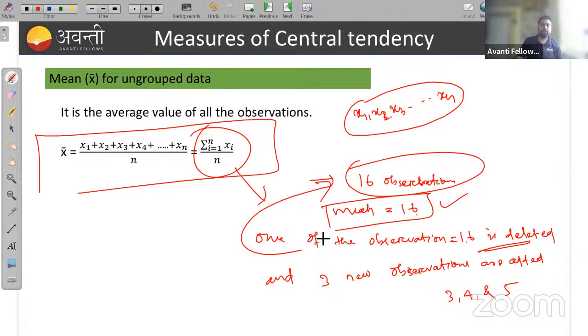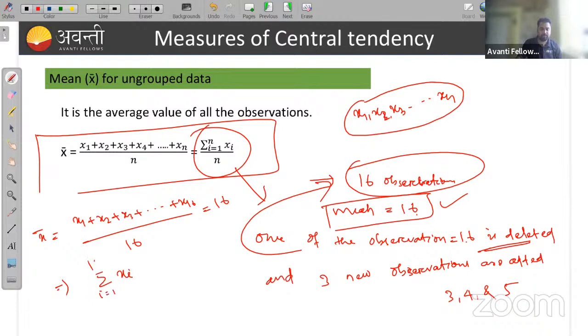Yeah. So now tell me, how can you find it? We know mean is, suppose we have 16 observations, that is x1 plus x2 plus x3 up to x16, divided by the number of observations, that is 16, which is also given as 16. So we can write the sum of xi from i equal to 1 to 16 is equal to 16 into 16, that is 256, if I cross multiply this. Okay, done. So this is 256.